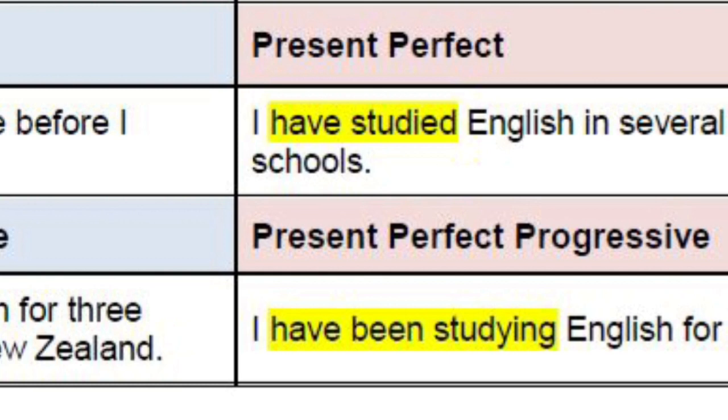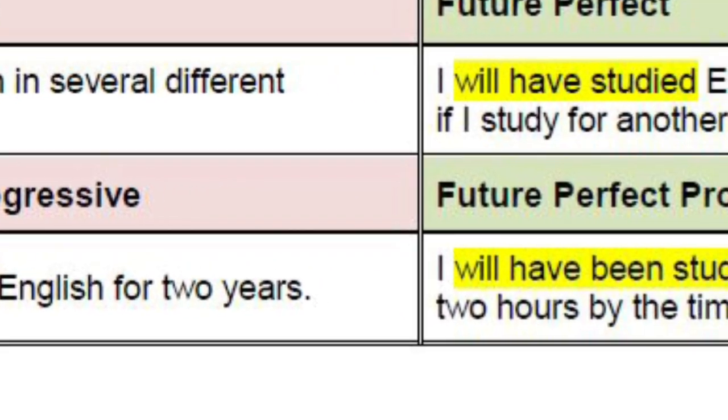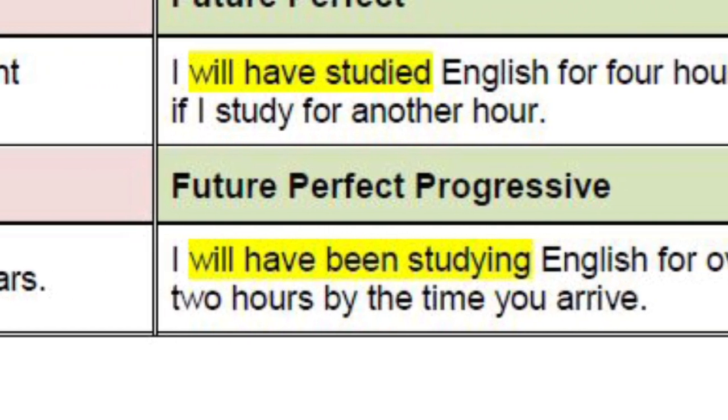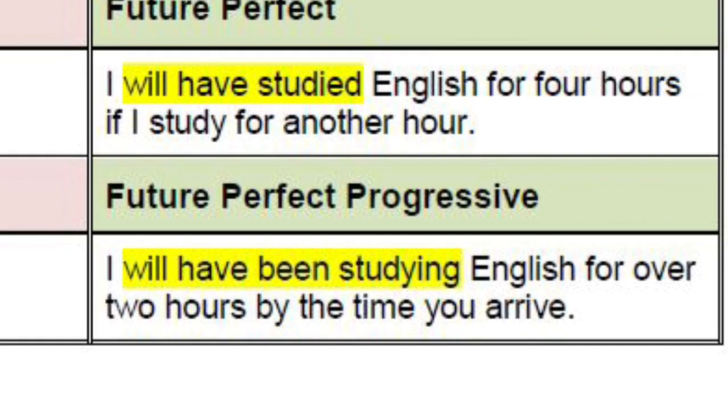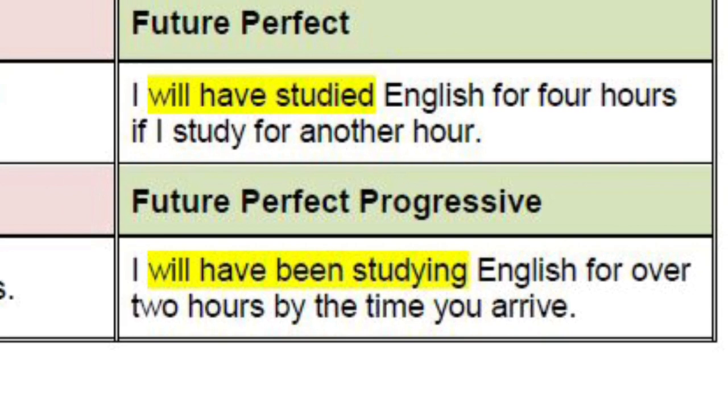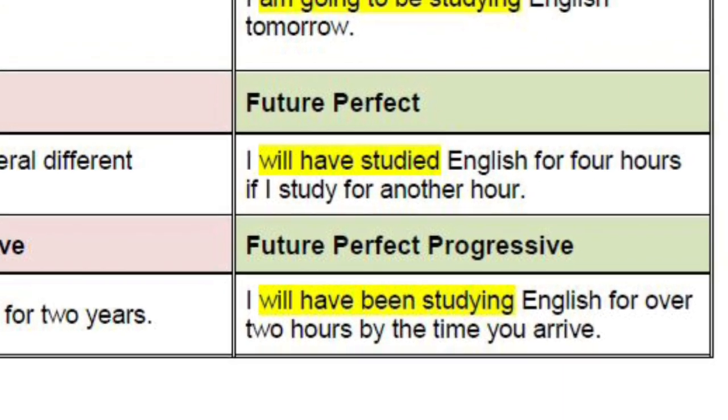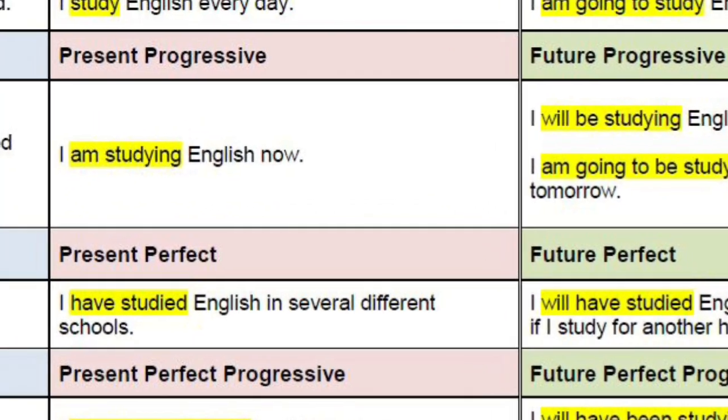And if you convert this one into future perfect progressive, I will have been studying English for over 2 hours by the time you arrive, means it has not yet happened. Whenever you arrive there, I will already have been studying English for 2 years. So it is an assumption, an expectation, there is no certainty in the future tense. So this is all about the structure. Try to understand the yellow converted words.